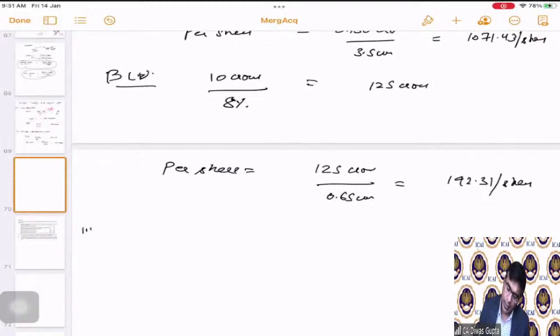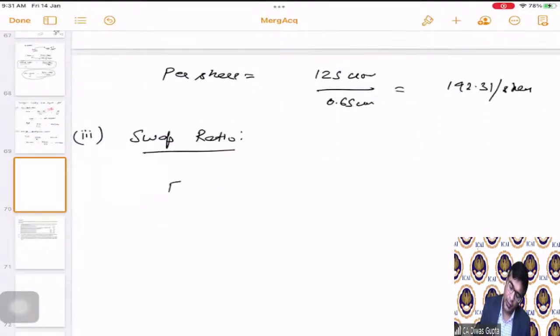coming to the third part, swap ratio. For that, first of all, we have to calculate the fair value. Now, fair value is as per the question, right? Not as per the concepts. The question is saying you attach one weight to the NAV method and three times the same weight to the earnings capitalization method, and then you arrive.